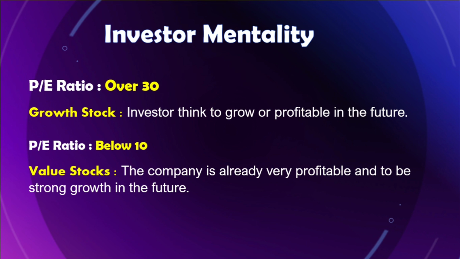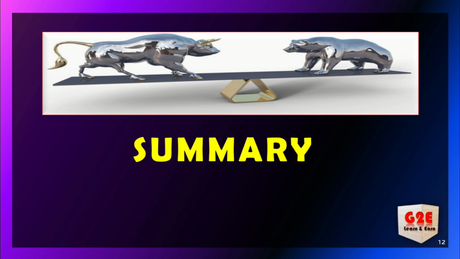Okay, now you have the overall point of view, what the investor mentality is related to these two concepts. And right now I will give you the overall summary related to EPS and PE ratio. That is an important criterion you need to look at, and you need to compare over a minimum of 10 years and a maximum of 30 years. You need to take a decision on it. Many people will give many explanations, and you can buy or sell the stock through videos. But you can study properly and research for a minimum of 10 years and a maximum of 30 years for the respective company. If it is a new company, the PE ratio may not be available.